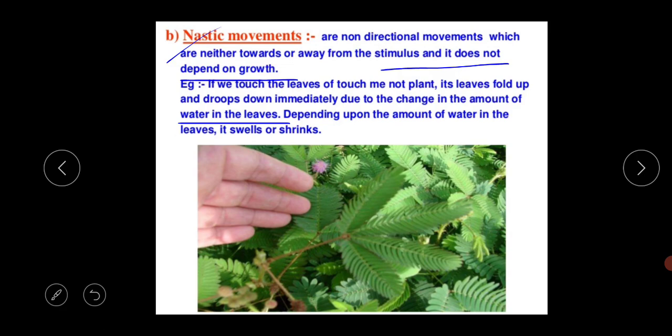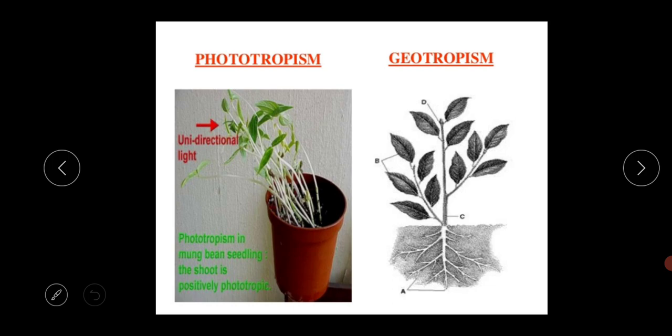So here it is not a directional movement, neither towards nor away from the stimulus. Depending on the amount of water in the leaves, they swell or shrink. This is another example of a different movement. The name of the movement is the Nastic movement, and this is the example of the Nastic movement. This is the diagram of phototropism, where the stem moves towards the sunlight and the root moves away from the sunlight, and all these kinds of movement are always unidirectional.